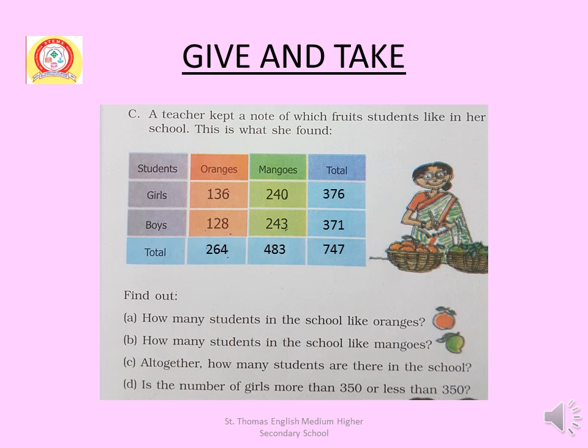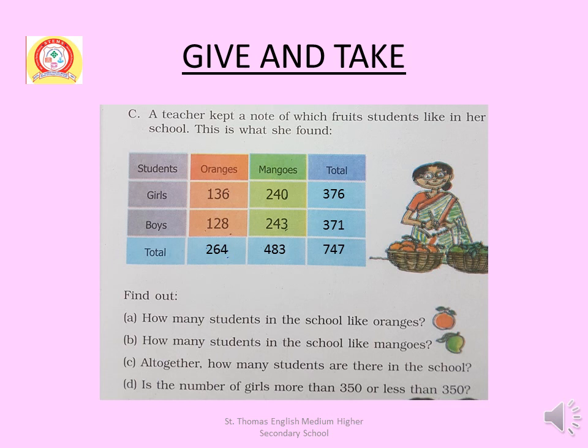Second question, how many students in the school like mangoes? 240 girls like mangoes, 243 boys like mangoes. So you have to add 240 plus 243. Answer is 483. So 483 students in the school like mangoes.